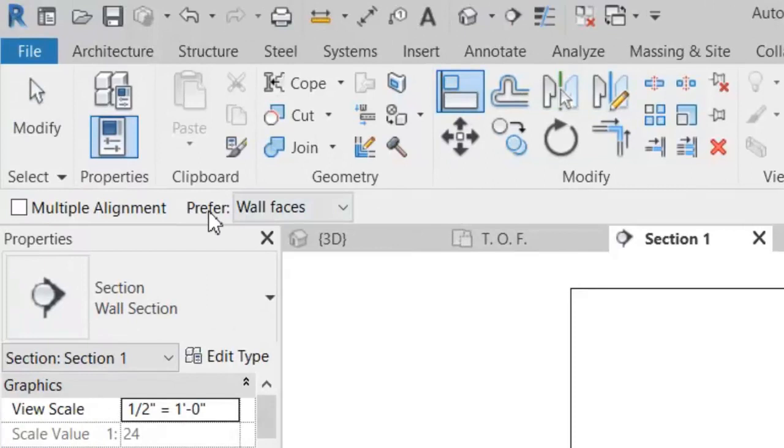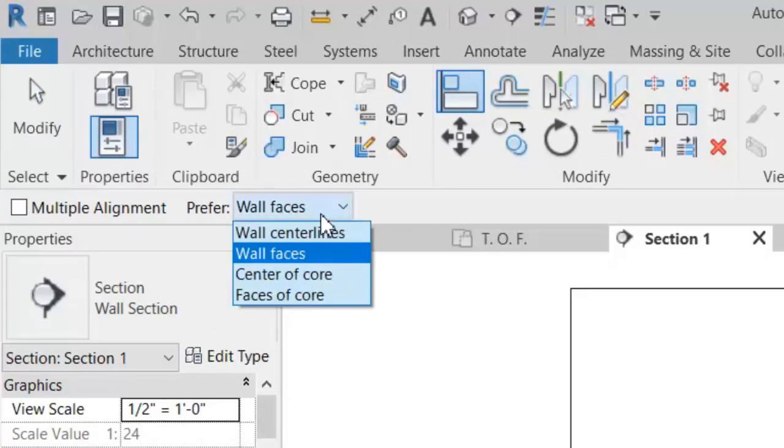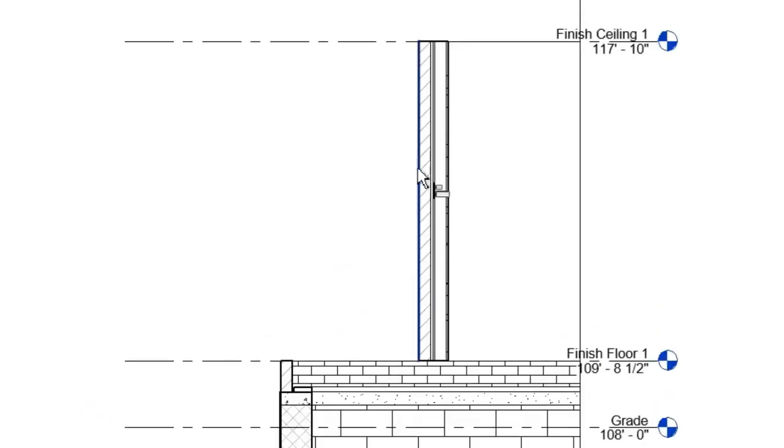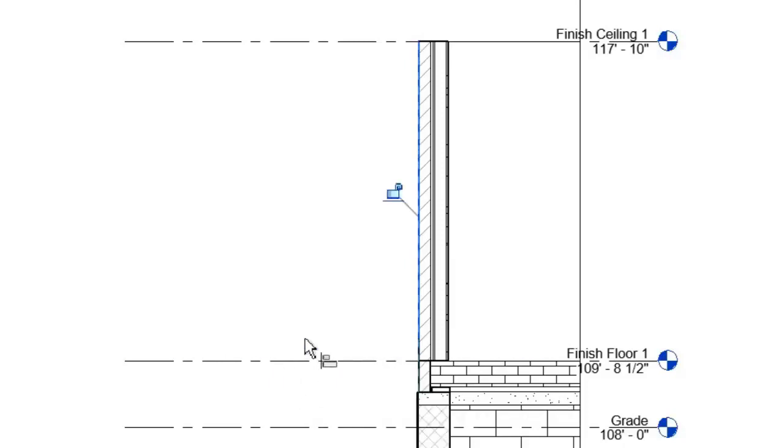For the Prefer option, we want to align the wall faces, because we want to align the brick in the foundation wall with the brick in the exterior wall. So select wall faces, click on the outside of the brick on the exterior wall, then click on the outside of the brick that's on top of the foundation wall. Click on the lock to lock these two walls in place.